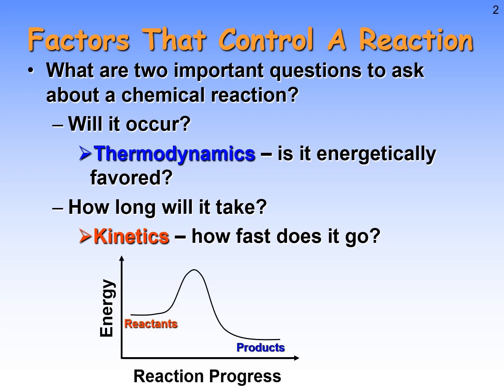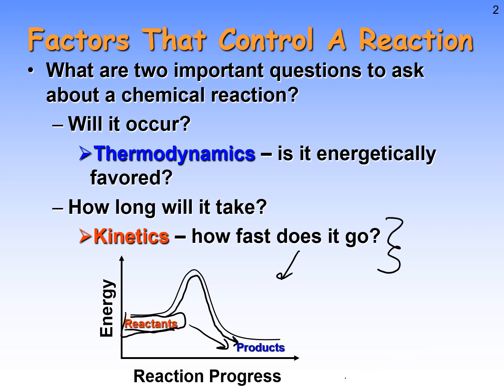And kinetics is going to be, how quickly does this reaction happen? Now, if we look at this, this is what we call an energy or a reaction coordinate diagram. This diagram shows we have our reactants here. This is kind of our starting point. And in order to get to our products, we need to have enough energy to climb up over this barrier here. This barrier is what's known as the activation energy barrier.